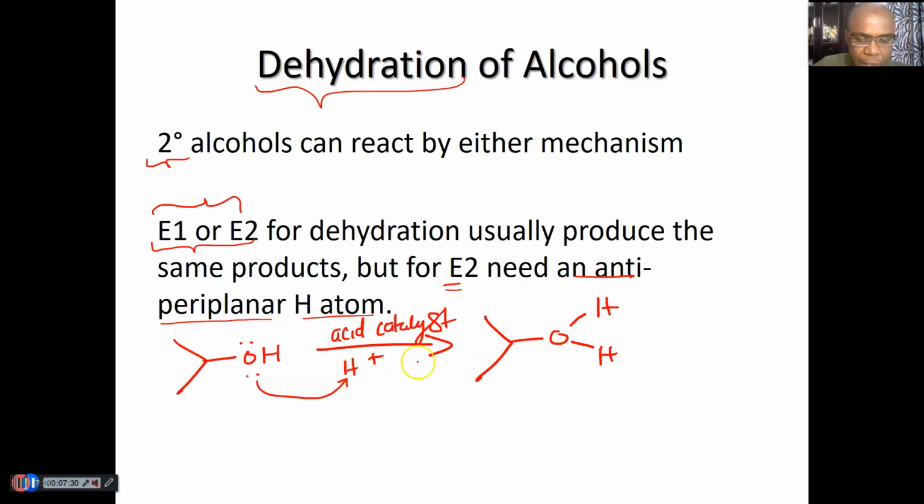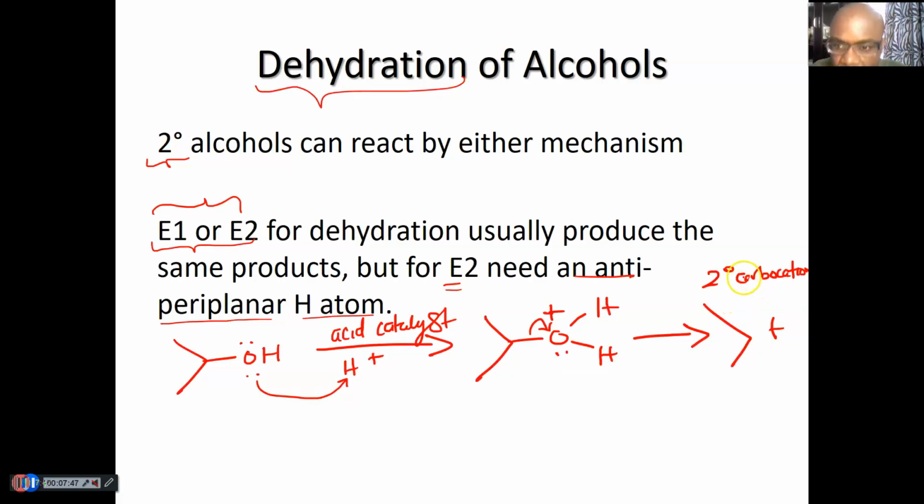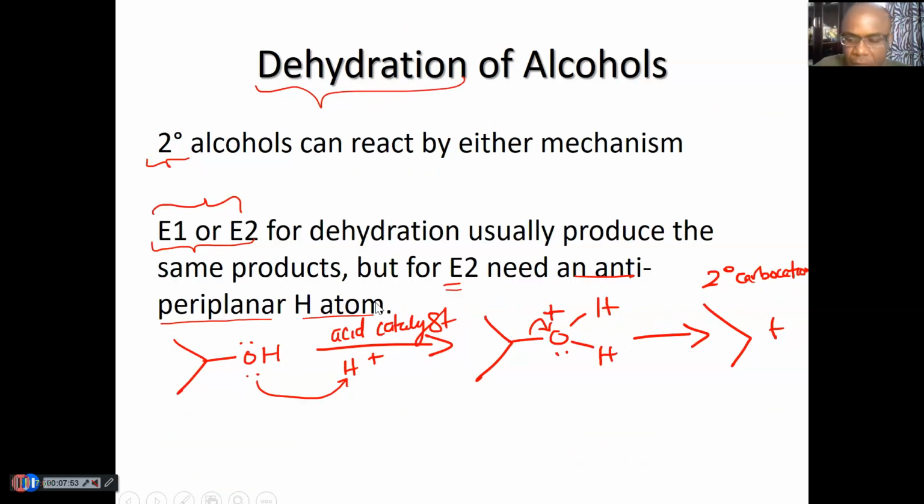The second hydrogen attached, so oxygen is positively charged, and now the water can fall off, and now we can make a secondary carbocation which is acceptable. That one can work. We can use that for the mechanism compared to the primary here that we did not want.